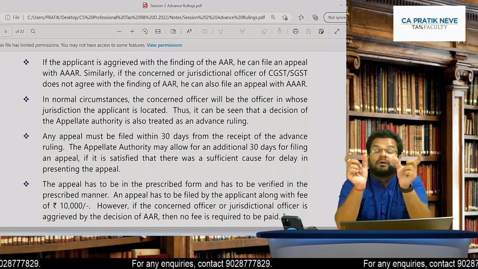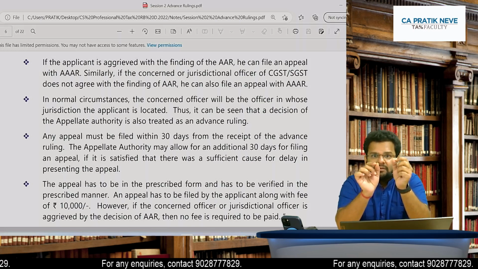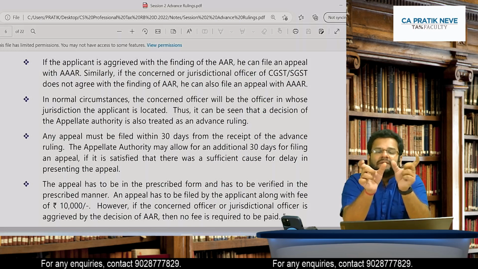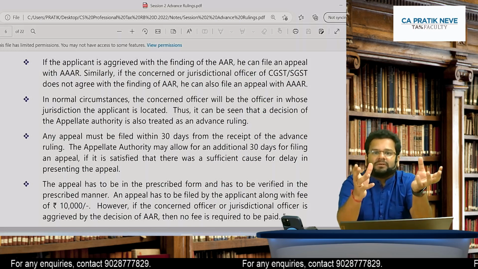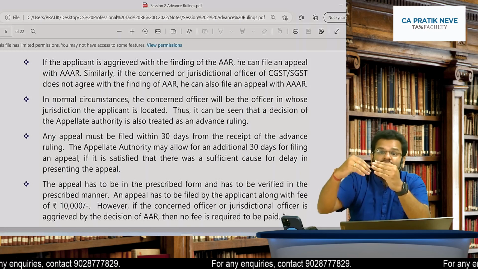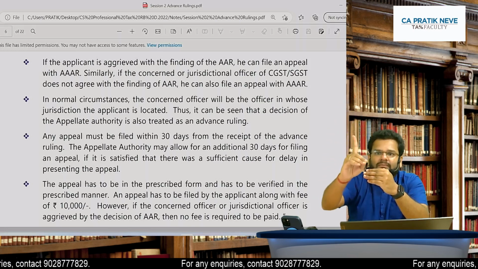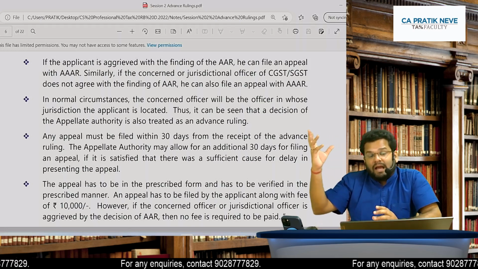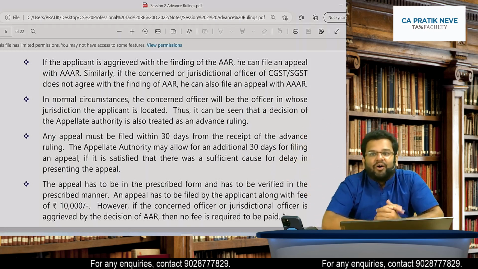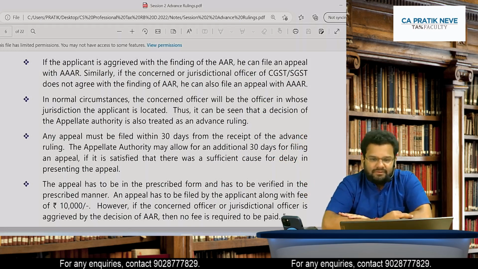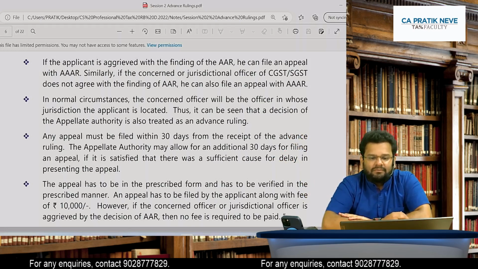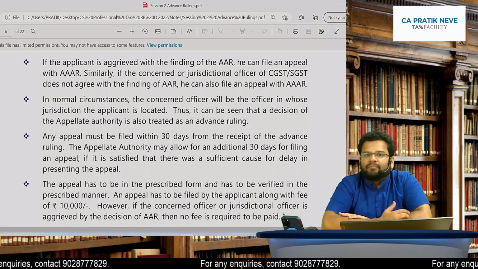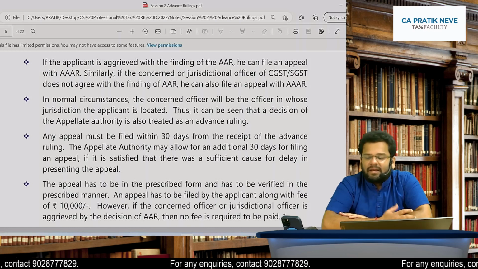Situation 1, the decision is not given at all by AAR because there were two officers, both officers had different opinions. In that case, the case went to AAAR. That was one. Second, when either the applicant is aggrieved or any of the officers is aggrieved with the finding of the AAR, then they can go to AAAR.